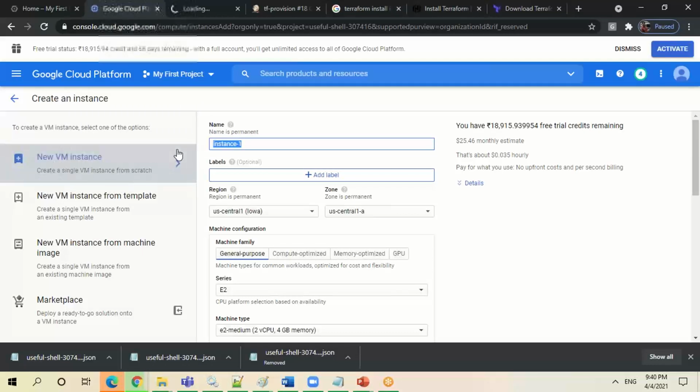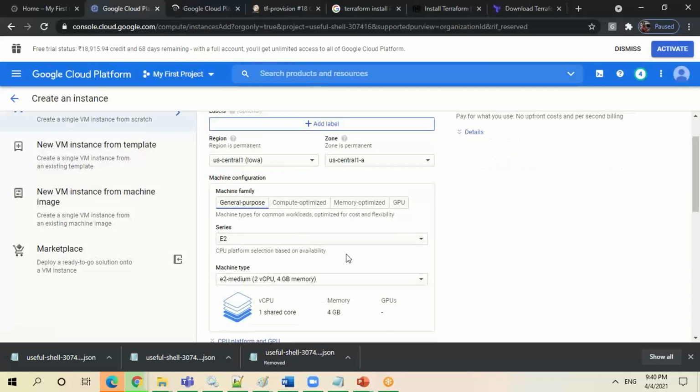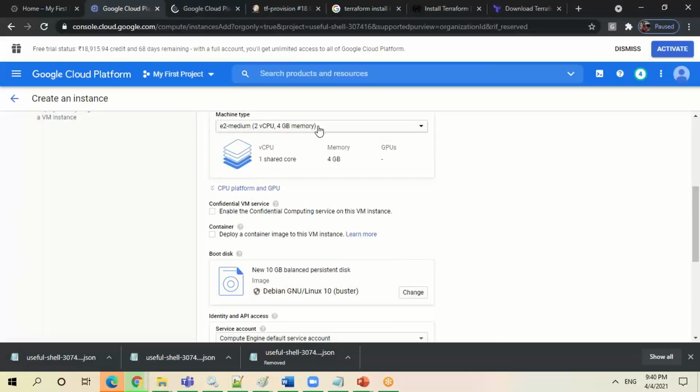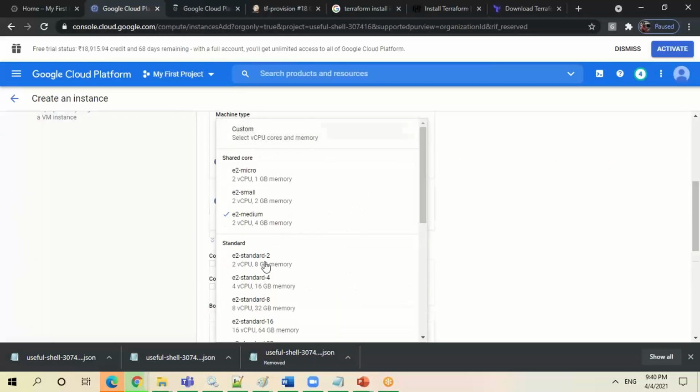Let me create one instance called Terraform. I'll go with the default one, that should be fine.